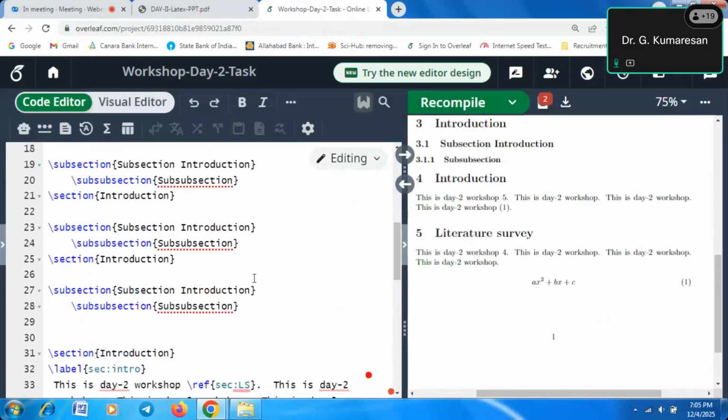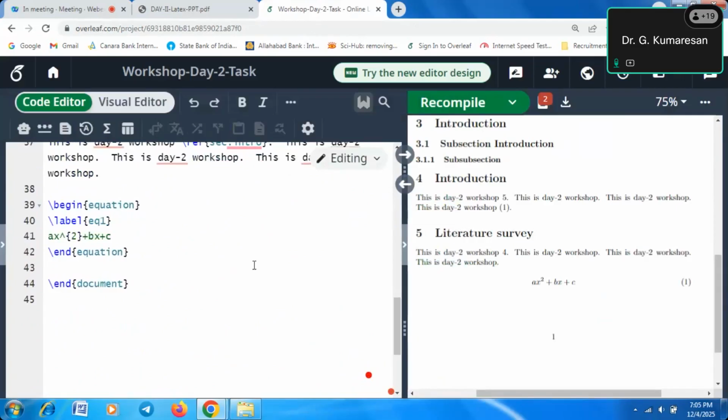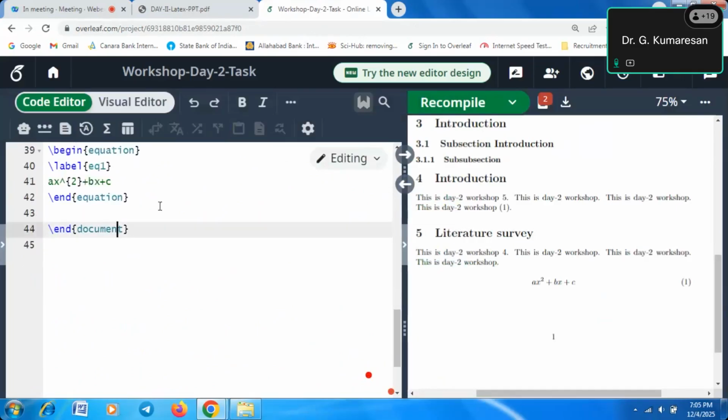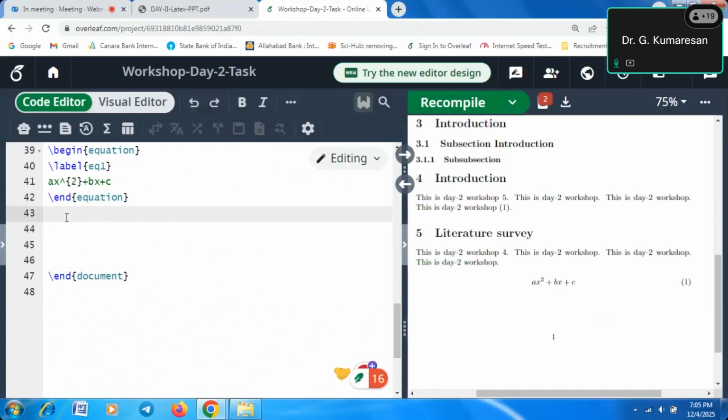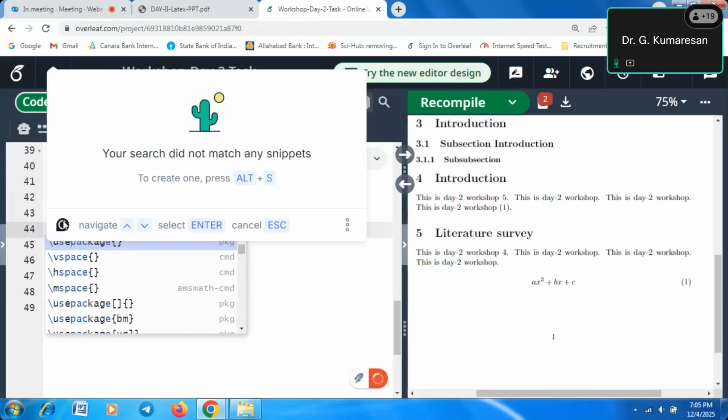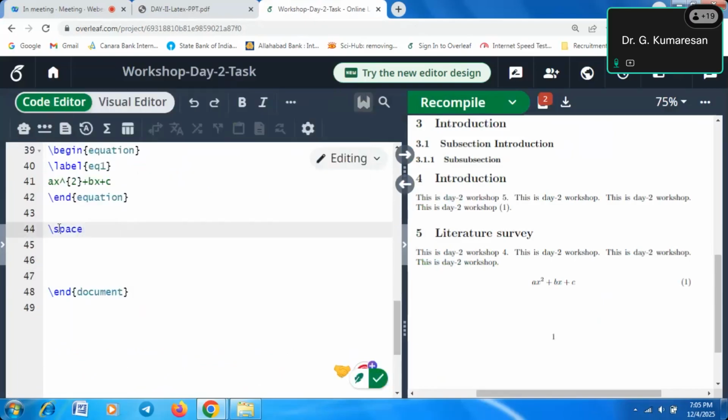Now we have to write the code for uploading images. Okay, so how to upload images? Here you will write slash. So suppose I need some vertical spaces, so we may use slash vspace. Slash vertical space, slash vspace 10 pt, 10 point, or you may use centimeters also.